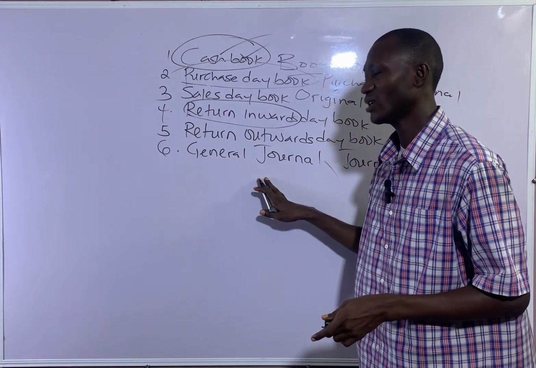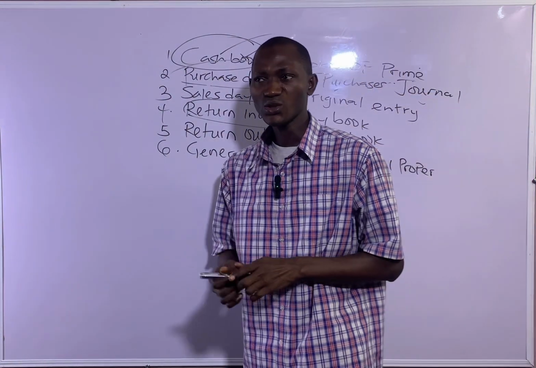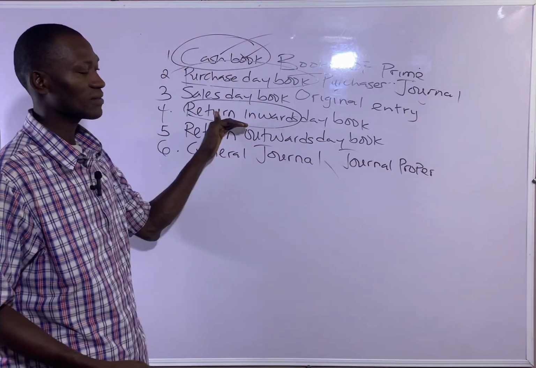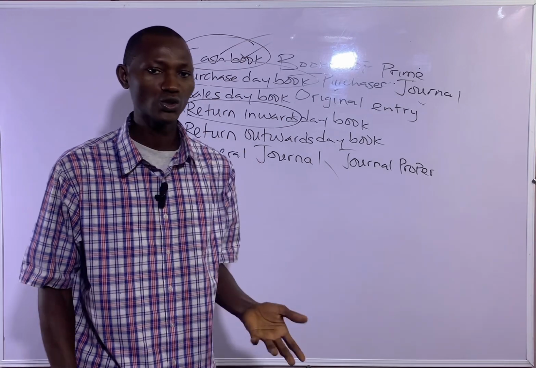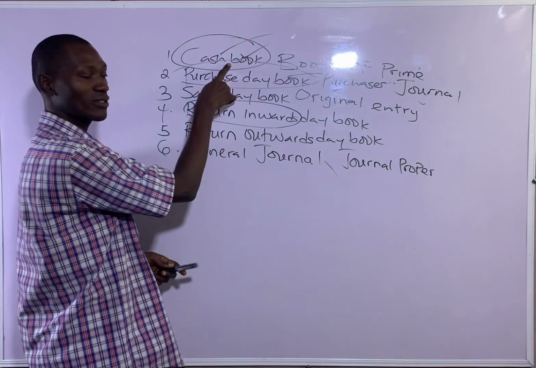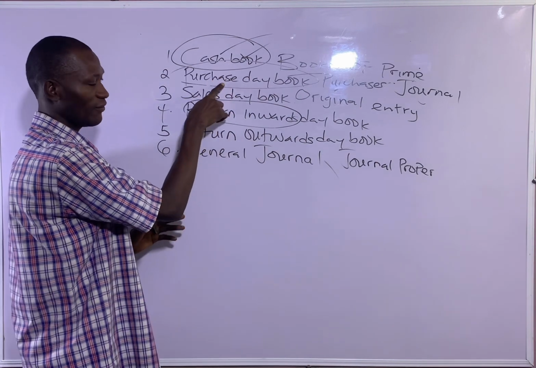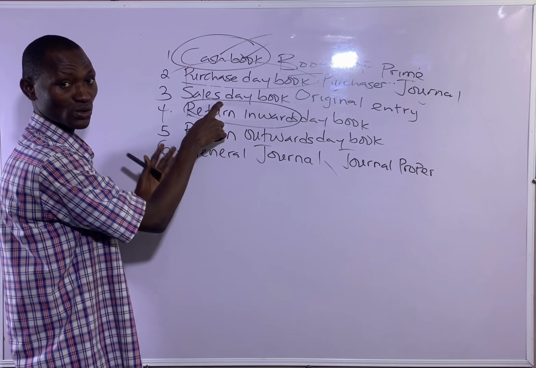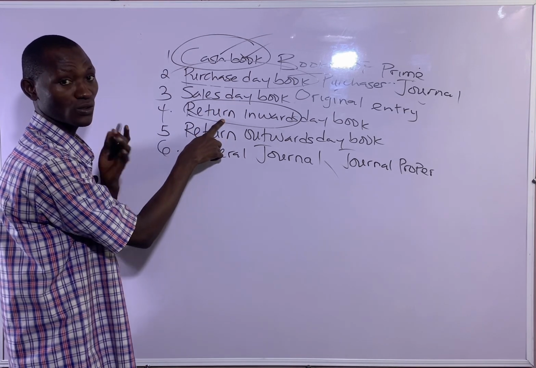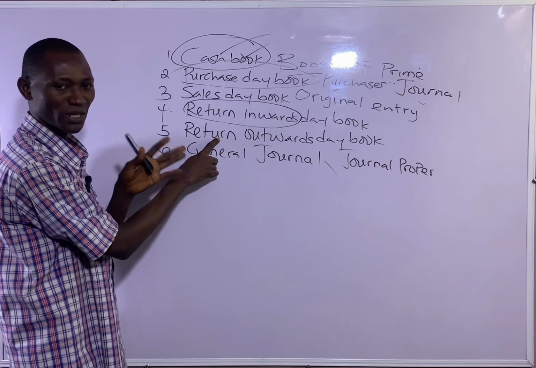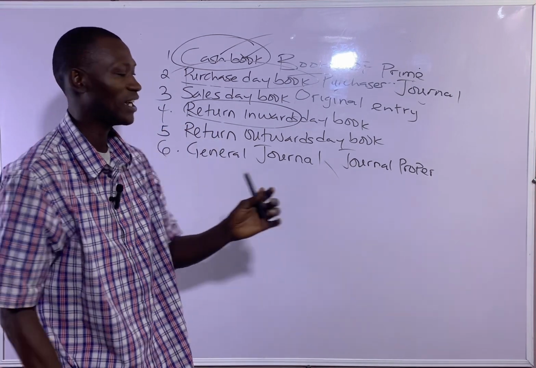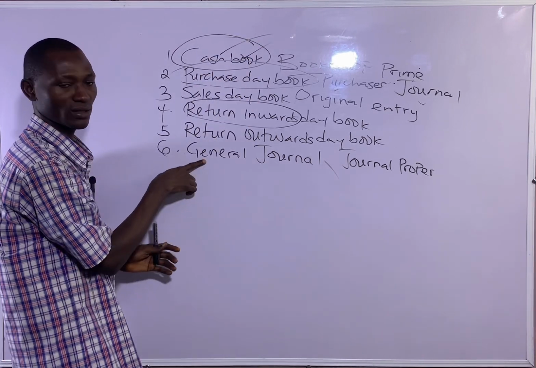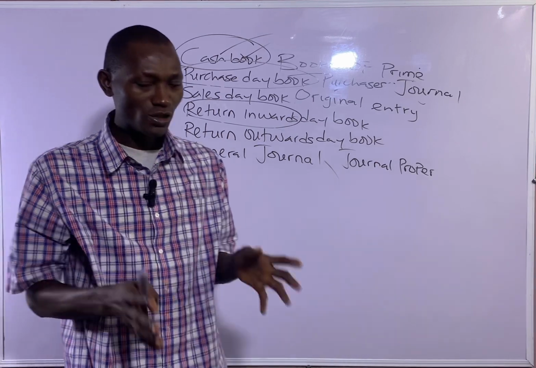So the general journal is used to record business transactions that cannot be recorded in the first 5 subsidiary books. Any transactions you cannot record there, because those are specifically for cash, specifically for goods bought on credit, specifically for goods sold on credit, specifically for goods that customers return to us, specifically for goods that you return to the supplier. But there are some transactions that you cannot record there. So where would you record it? In the general journal.